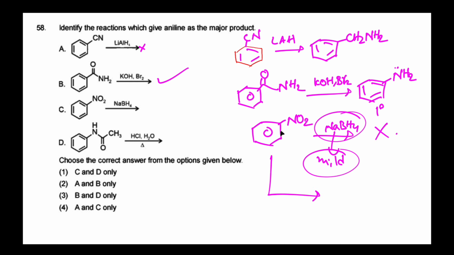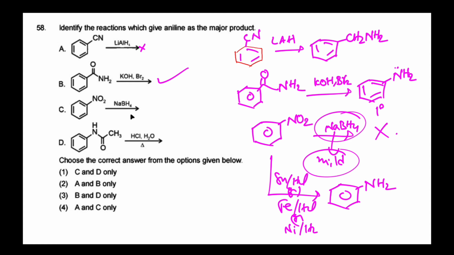To convert nitrobenzene into aniline, we use either Sn/HCl, Fe/HCl, or nickel hydrogenation. But here sodium borohydride does not convert it.